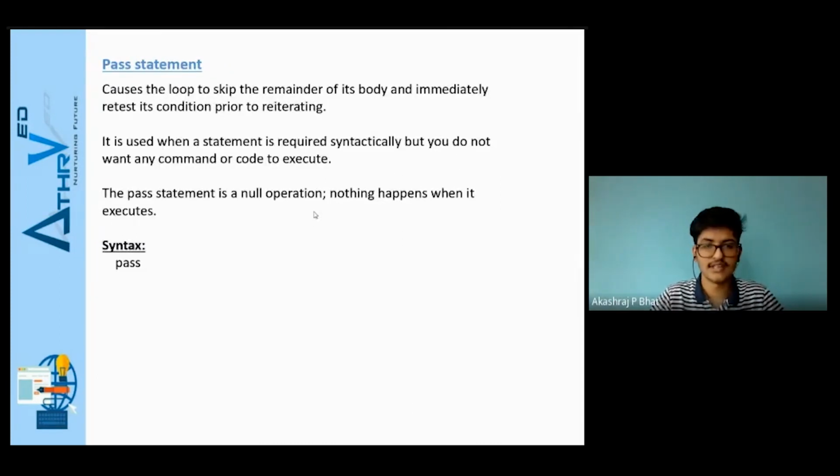Next is the pass statement. The pass statement is like a null operation. It is like a valid comment in Python. Basically it doesn't do anything. It is mainly used when we have an empty for loop or any empty loop. If you declare any loop and the body is empty, you will get an error. To prevent that error, we use pass.